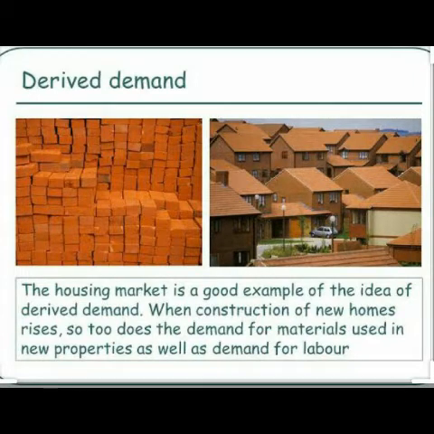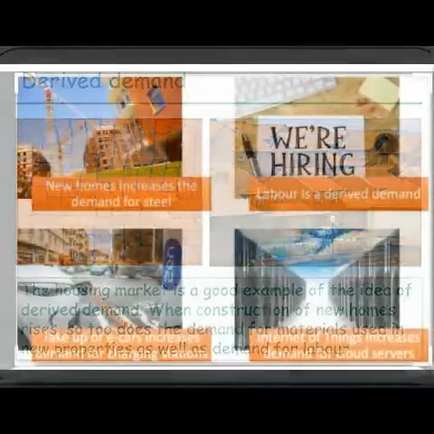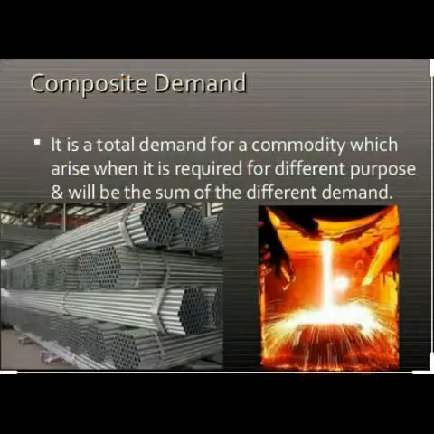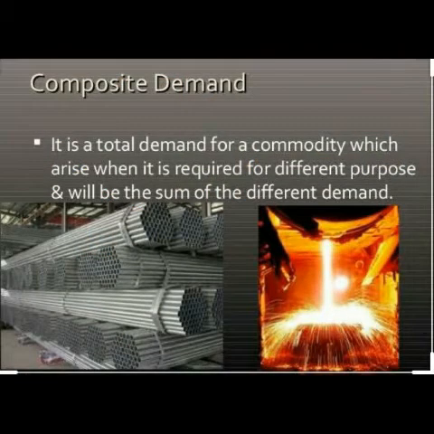Now you can see derived demand, you can see the labors are increased day by day. You can see that clouds are used for the internet. Labors, as I told you, now next is homes are increasing. That's why steels are demanded. So see, steels are the derived demand. Then is the composite demand. It is total demand for a commodity which arises when it is required for different purposes. Like steels are used in different purposes for different types of products.